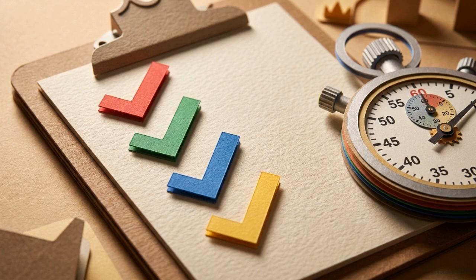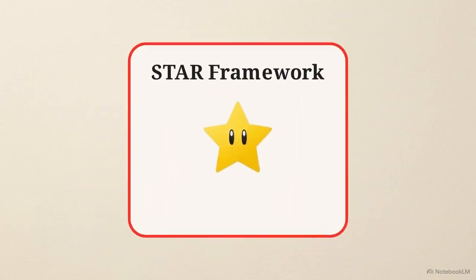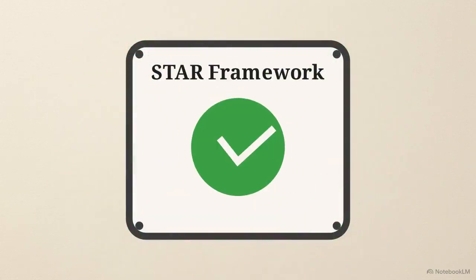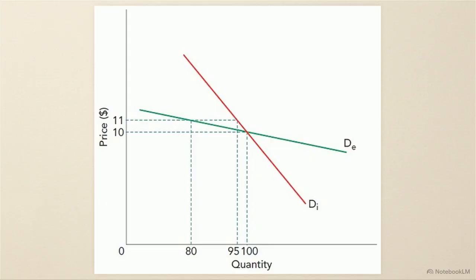Memorizing economic theory won't get you full marks if you can't structure your response. This four-step framework is how you prove your understanding to an examiner under time pressure. Let's apply STAR to a capstone exam prompt. Evaluate the effect of a 10% tax on a highly inelastic primary commodity. Looking at this chart, we will focus exclusively on the steep red demand curve to represent the commodity.